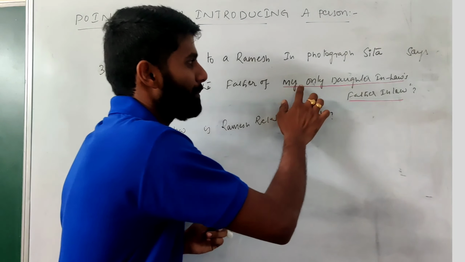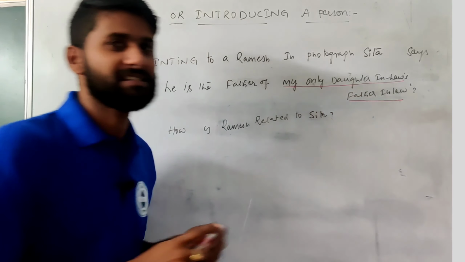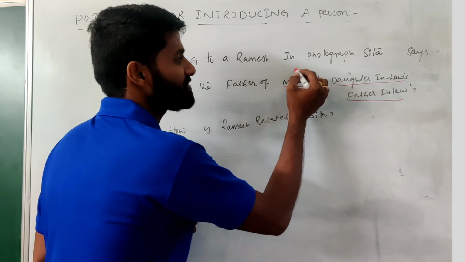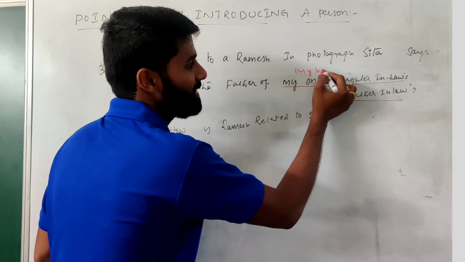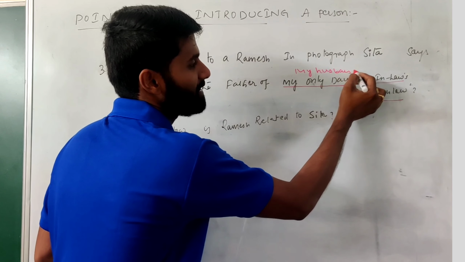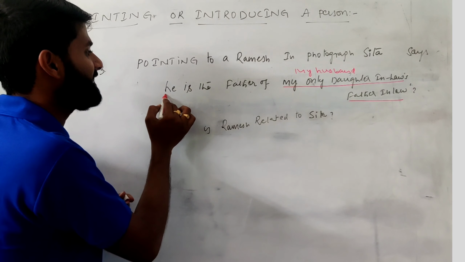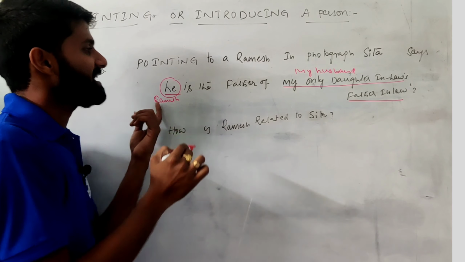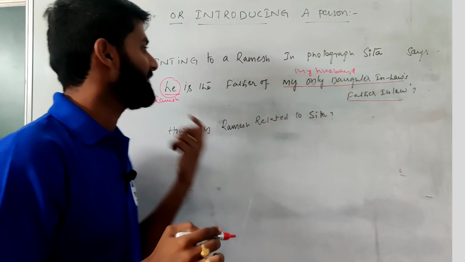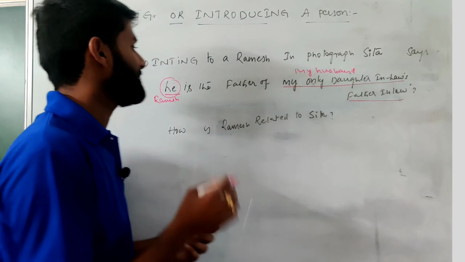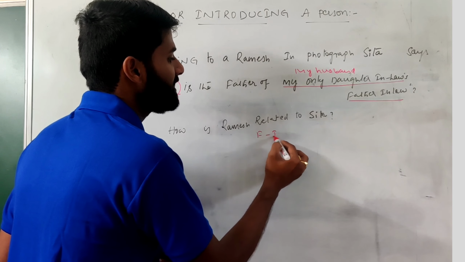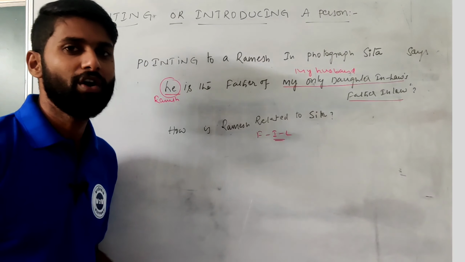Then my only daughter-in-law's father-in-law: my son's wife's father-in-law is my husband. This is my answer, my husband. Then you can read the line: he, which means Ramesh, is the father of my husband. Ramesh is the father of my husband, so Ramesh is related to Sita as father-in-law. So the answer is father-in-law.